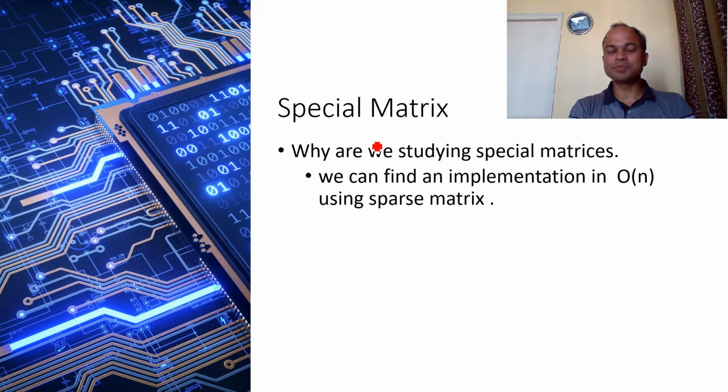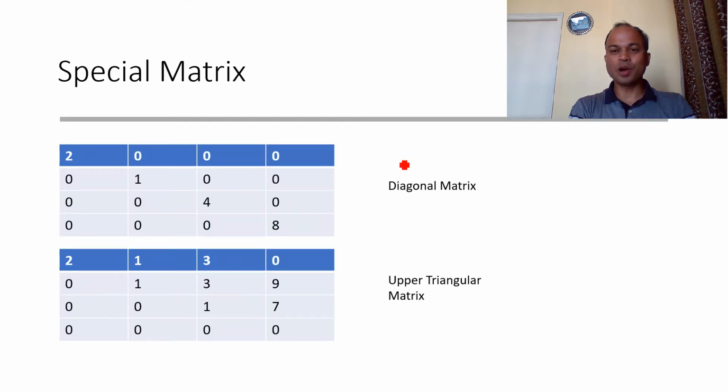If we talk about the sparse matrix, in the sparse matrix almost all the entries are zero. Only a few entries are non-zero. We can reduce the complexity of such sparse matrices. I mean, the complexity of these matrices may be order of n.